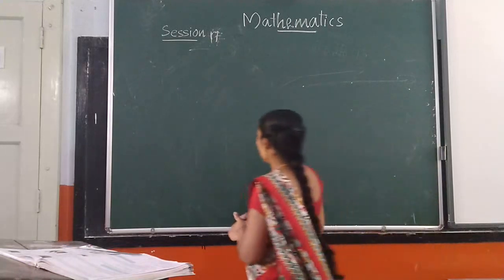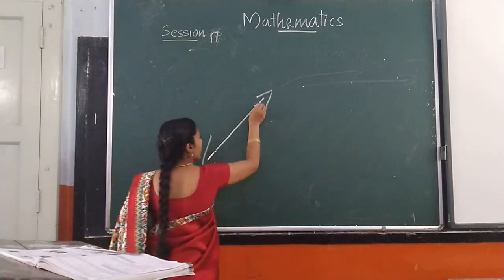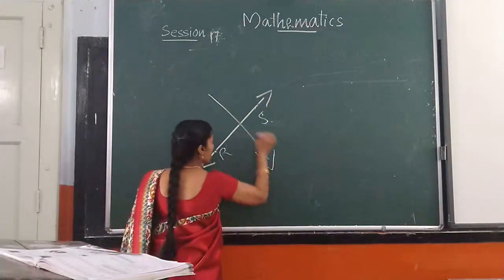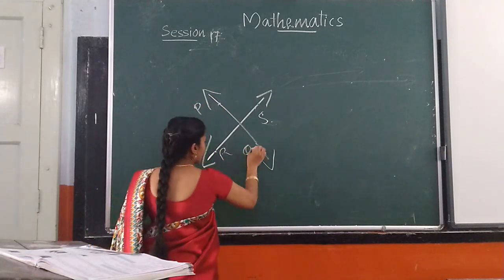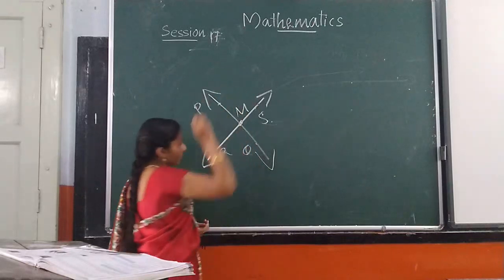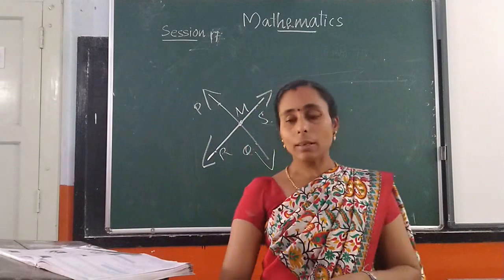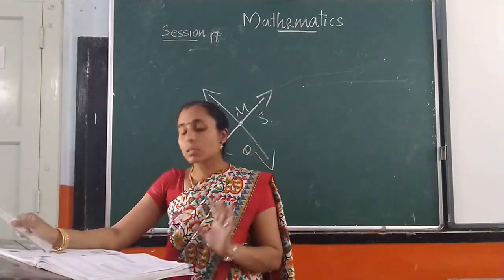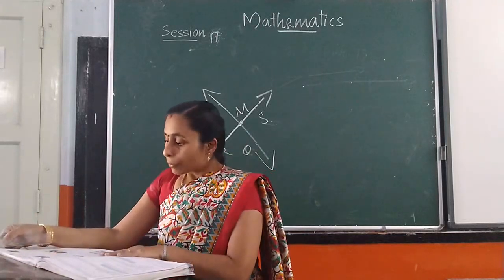Two lines meet each other. Here, line RS and line PQ, these two straight lines meet each other. Here line F. These lines are called intersecting lines. What is called an intersecting line? When two lines cross each other at a point, they are called intersecting lines.